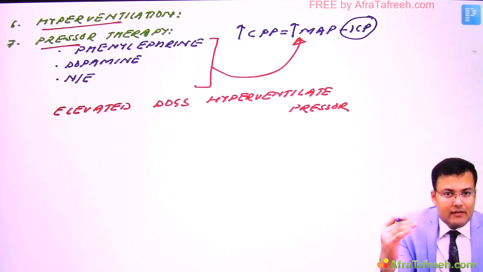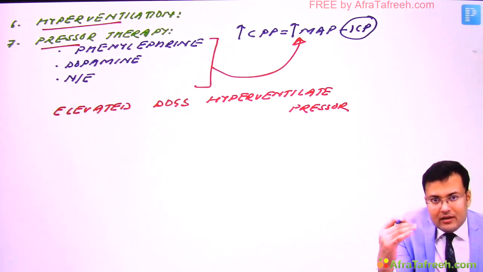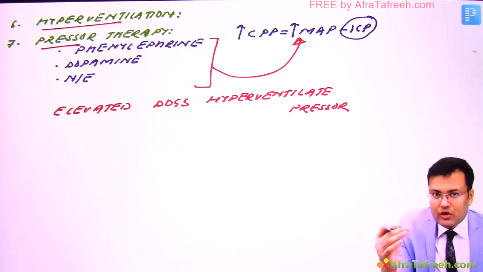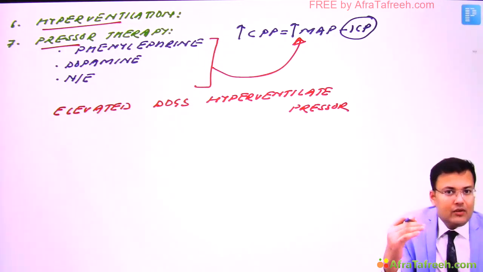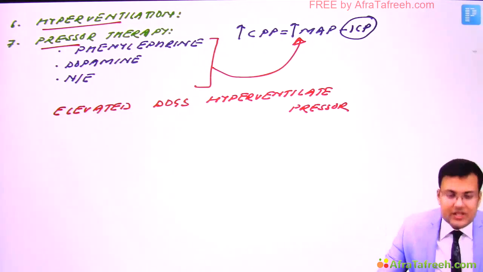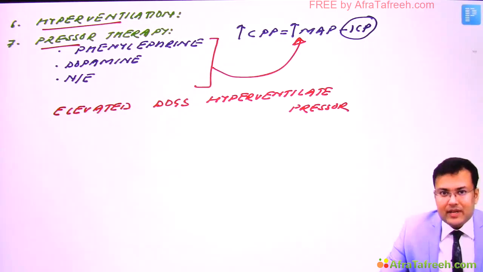D means we have to go for drainage of CSF. O means osmotherapy. G, use the glucocorticoids and the agent used is dexamethasone. S, we can go for sedation. Hyperventilate means hyperventilation, and pressure means use of pressure therapy. There are second tier therapies also for raised intracranial tension. So what are those second tier therapies used?